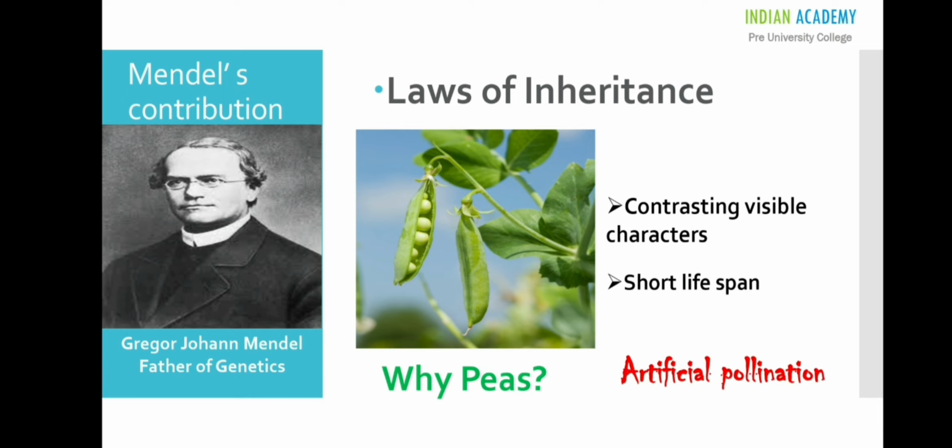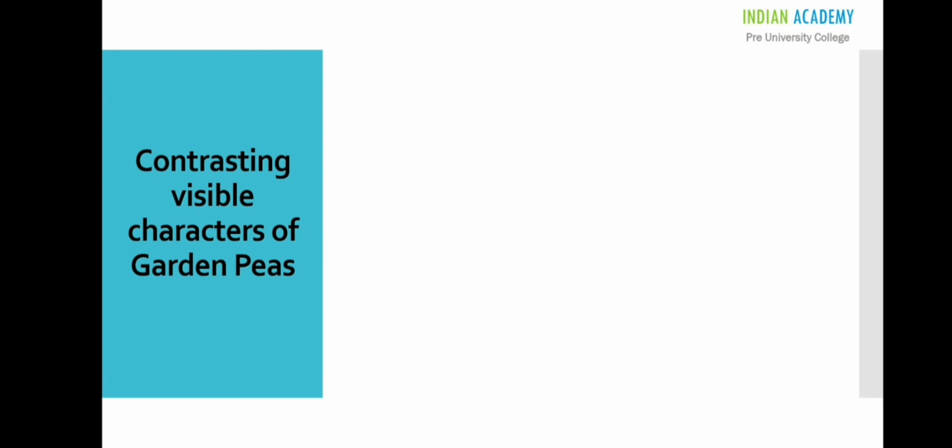Mendel performed many crossing experiments through artificial pollination. He was not dependent on natural pollinating agents. For the first time, he used statistical analysis and mathematical reasoning to solve biological problems. Let us take a look at the contrasting visible characters of garden peas.